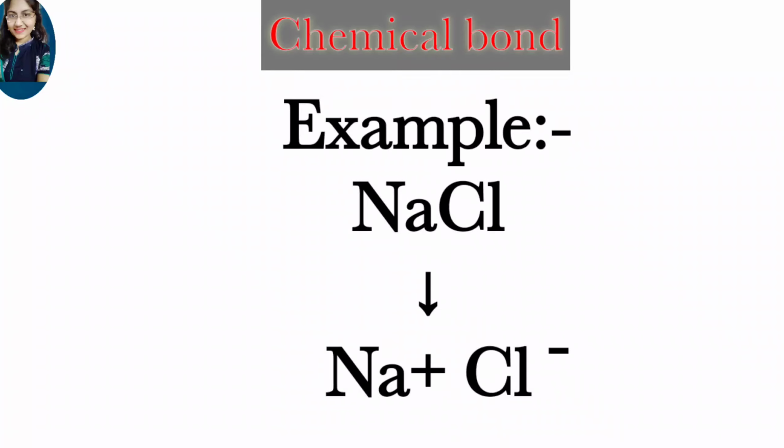Because here the Na atom loses one electron to become stable, and after donating one electron it becomes Na plus, and chlorine, that means Cl, accepts one electron from Na to become stable, and after accepting one electron it becomes Cl minus. So one atom gets a positive charge and another atom gets a negative charge. So in this way an ionic bond is formed.